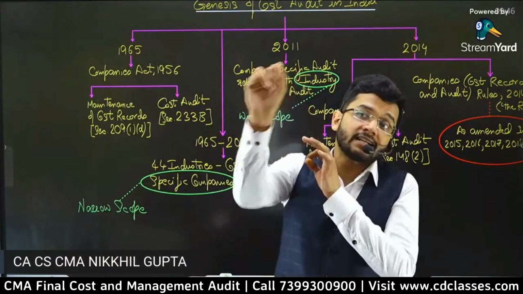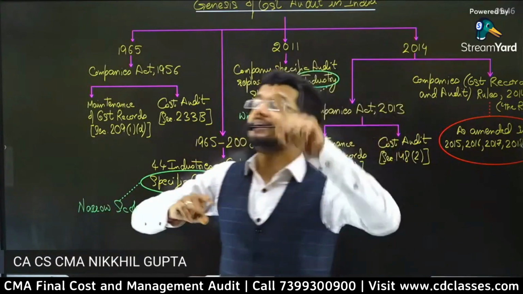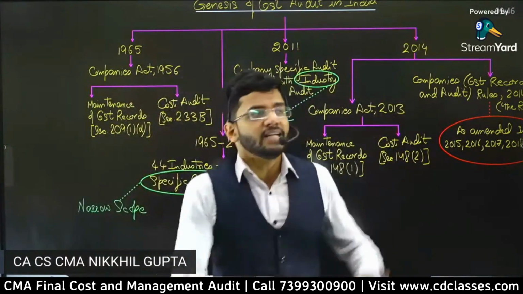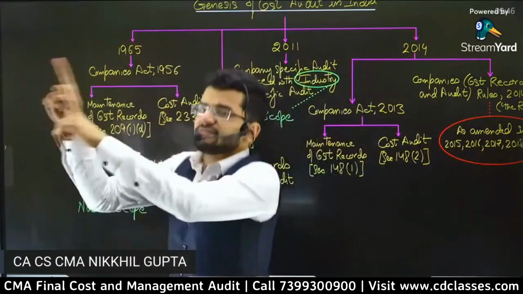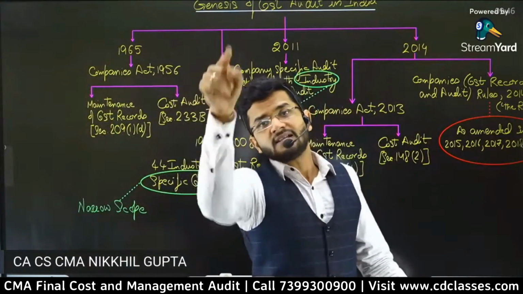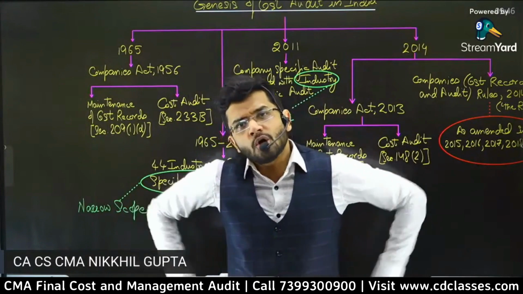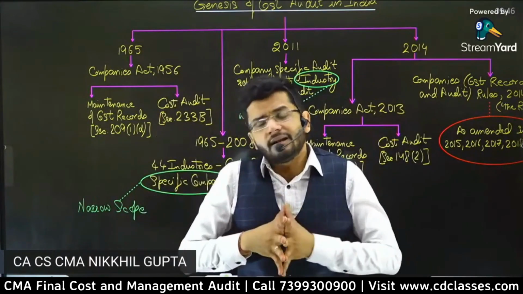If oil sector costing is complex, then it is complex for Reliance Industries Limited, it is complex for ABC Limited, it is complex for XYZ Limited. Then why only Reliance Industries Limited was exposed to cost audit? This was the question which was asked at that point in time.